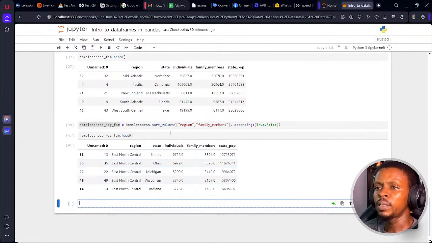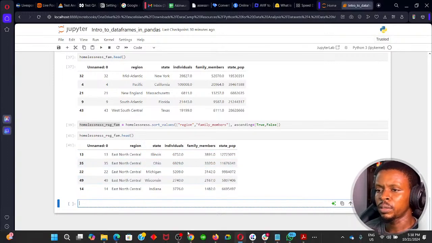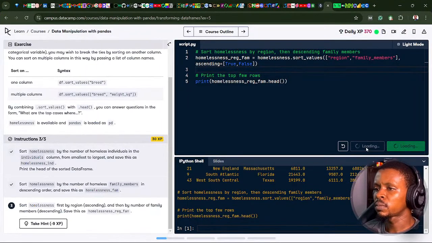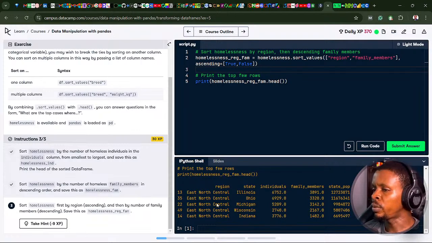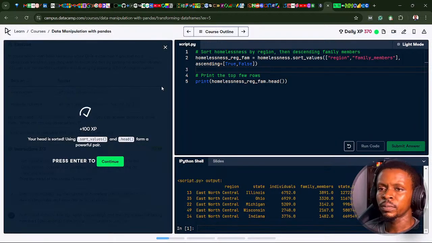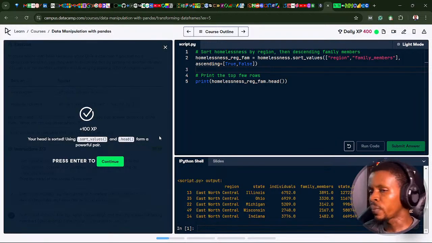So we started by region ascending. You can see the regions East North Central coming first. Then family members descending within the region. That's interesting. Let's run the code. We nailed it also. East North Central. Let's submit the code. Voila. So we nailed it here.